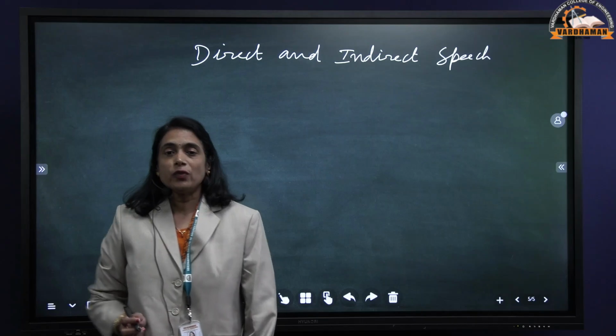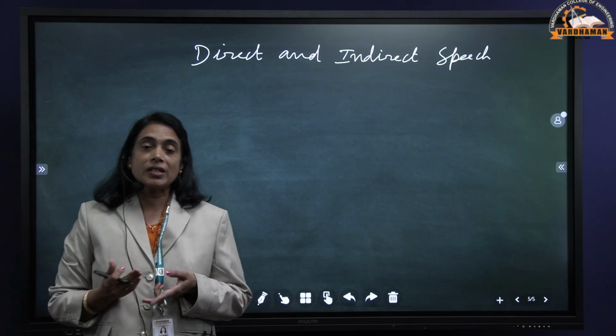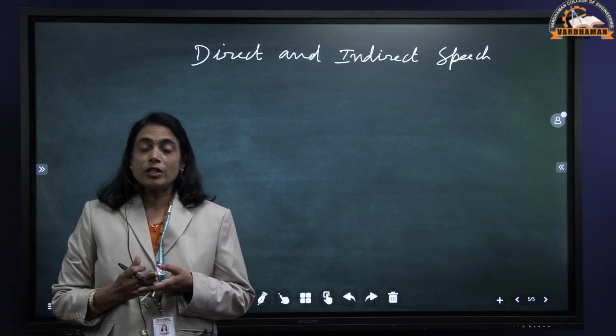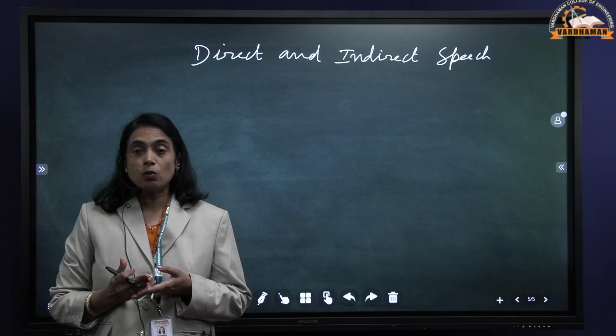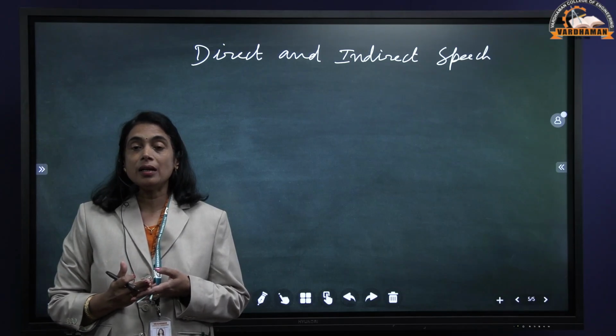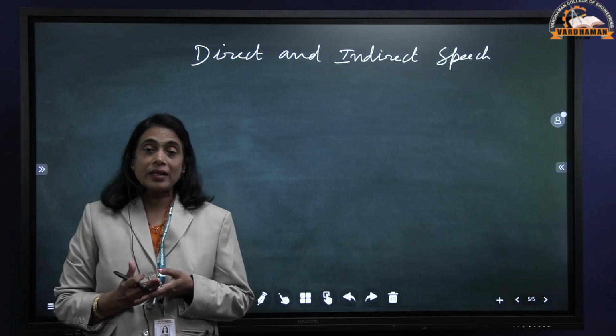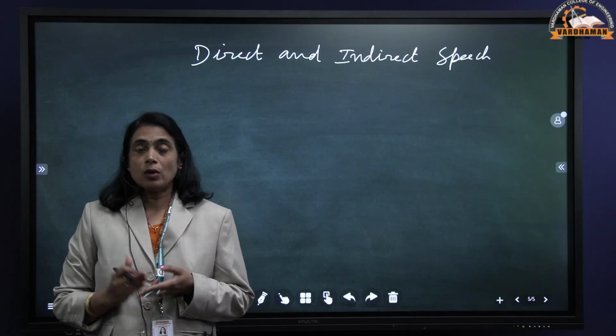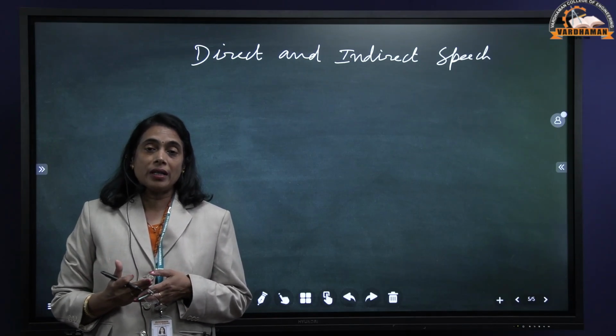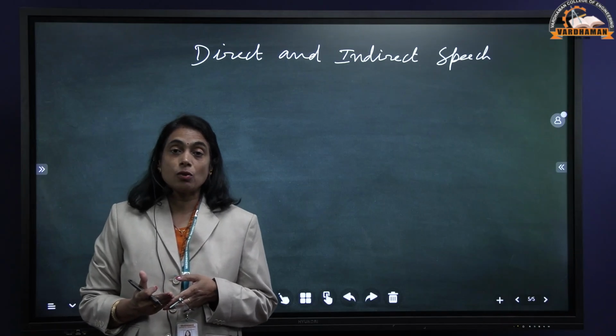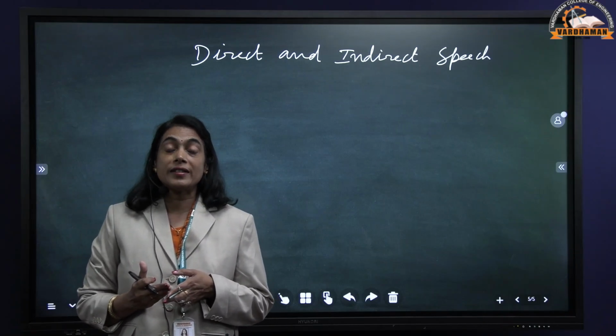So what is the definition for direct speech? Direct speech is nothing but the actual words of the speaker. The actual words of the speaker will be repeated in the direct speech, whereas in the indirect speech only the substance of the speaker's words is given. I think you understood. Actual words are repeated in the direct speech, whereas in the indirect speech only the substance of the speaker's words is given.